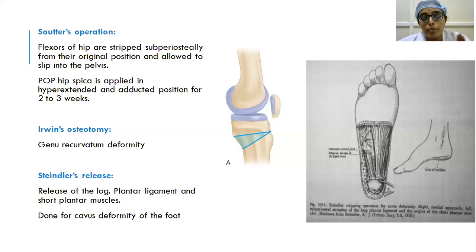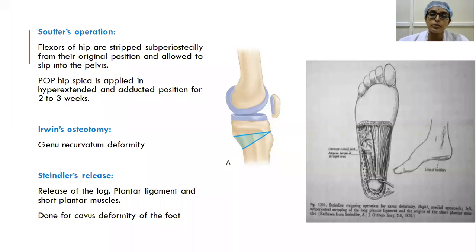How do you apply hip spica in case of DDH or any other condition? Can somebody answer? So in today's session, I have asked 2 questions. So when we start our next session, you please answer those 2 questions. One thing is MRC grading and the position of application of hip spica in DDH. So that is Sauter's operation we have discussed.